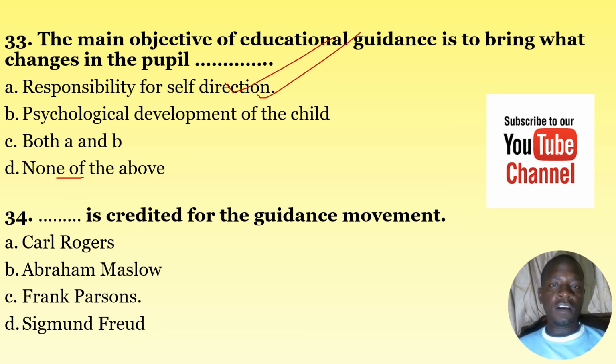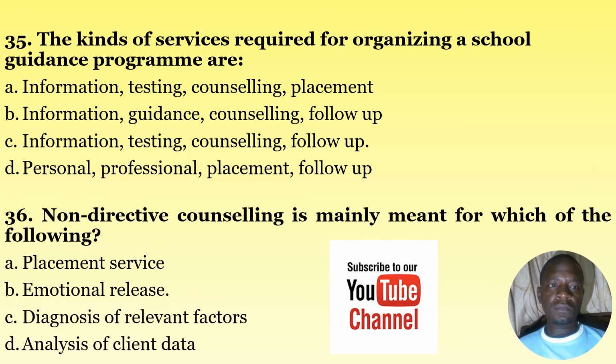Number 34, dash is credited for the guidance movement. A, Carl Rogers, B, Abraham Maslow, C, Frank Parsons, D, Sigmund Freud. The correct answer here is C. Frank Parsons is credited for the guidance movement. So number 34, the correct answer is C.